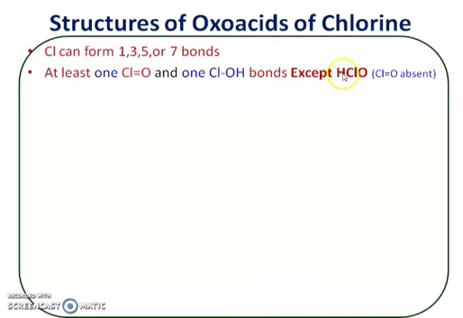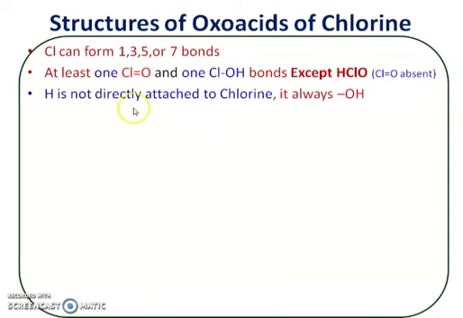The exception is hypochlorous acid, or hypohalous acid, which does not contain a halogen-oxygen double bond. So in hypochlorous acid, the chlorine-oxygen double bond is not there. Otherwise, in all other oxoacids of chlorine, there must compulsorily be one chlorine-oxygen double bond and one chlorine-OH single bond. Hydrogen is not directly attached to chlorine, it is always in the form of OH.